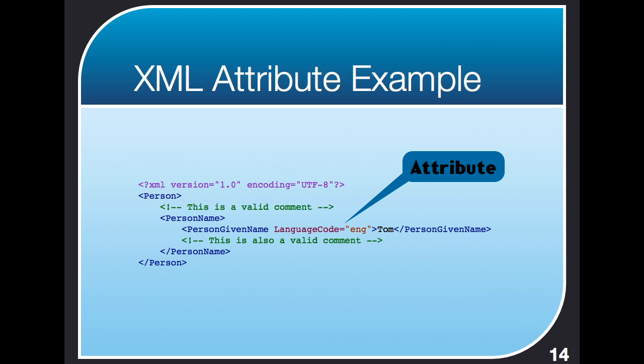And again, you can have attributes inside of any of the tags. There could be one inside a person name, there could be one inside a person, but they go inside the opening tag itself and provide additional information. In this case, the additional information is, hey, this person given name, that's Tom, it's in the language ENG, which in this case would stand for English. So if it were my wife, it would be something different. It would be language code NOR for Norwegian, whatever the particular language code happens to be.